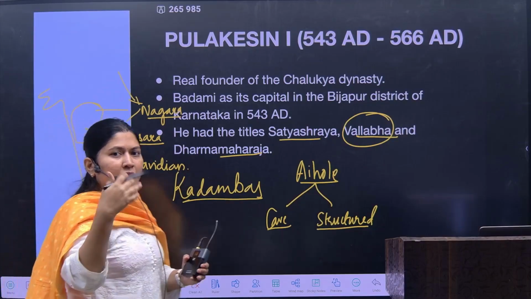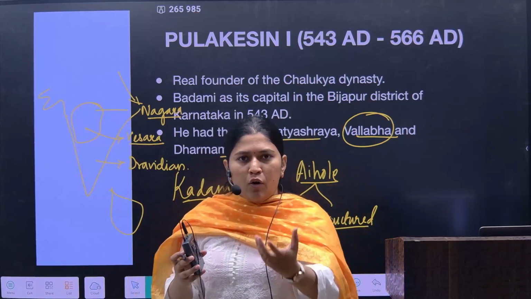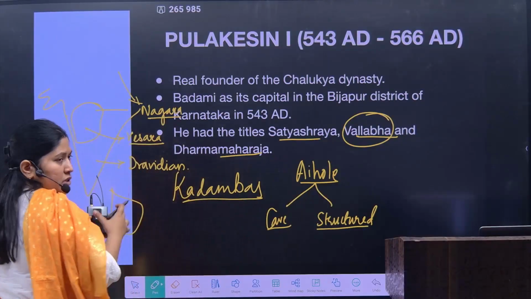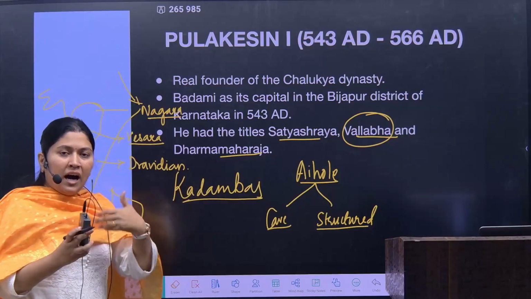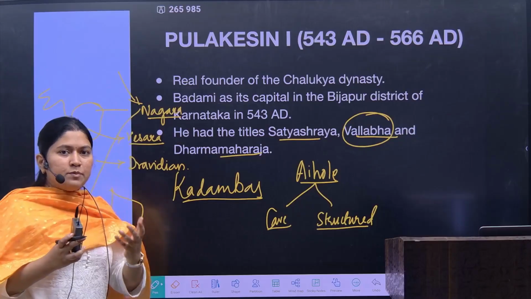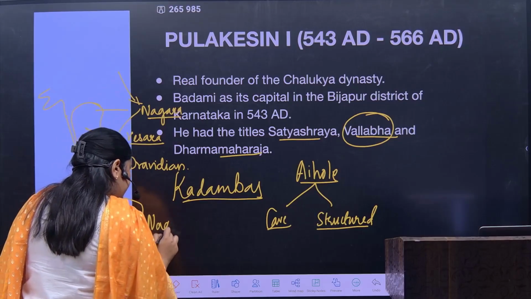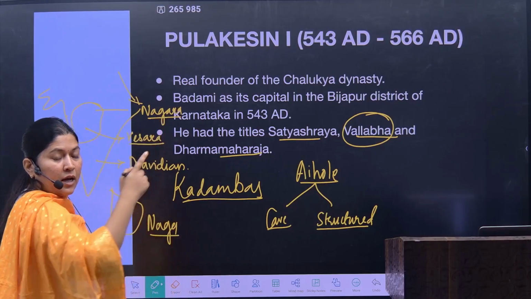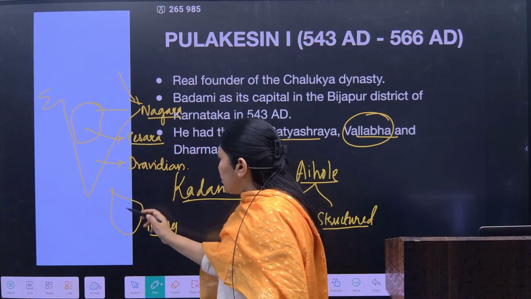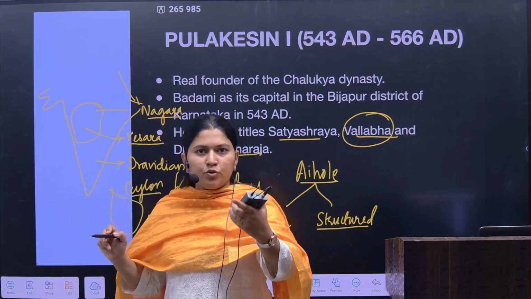Because whenever we are going to study about the Pallavas, they are considered one of the descendants of this Naga tribe. So don't get confused by this Naga word. If we are talking about art and architecture, we are talking about the Nagara style. But when we are talking about the tribes, we are talking about South India. Of course, in the present day, Naga tribes are also present in the northeastern region. But when we are talking about ancient Indian history, Naga tribes are majorly from Ceylon. Sri Lanka at that time used to be called Ceylon.